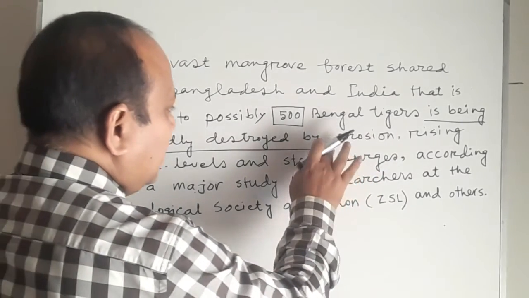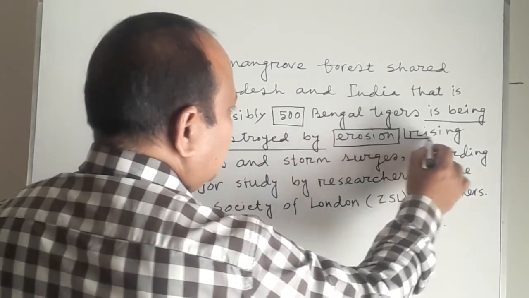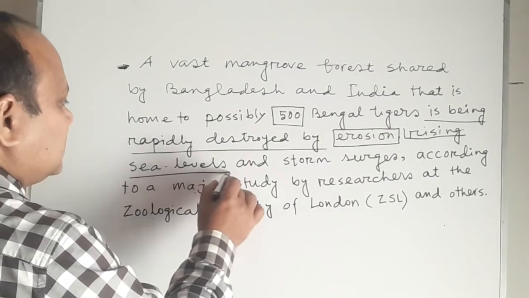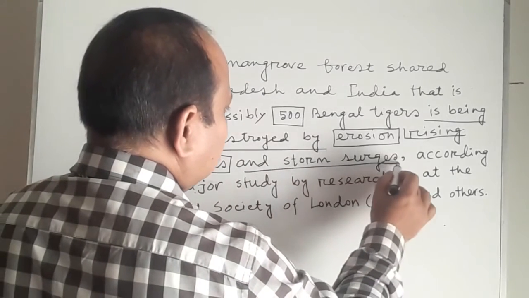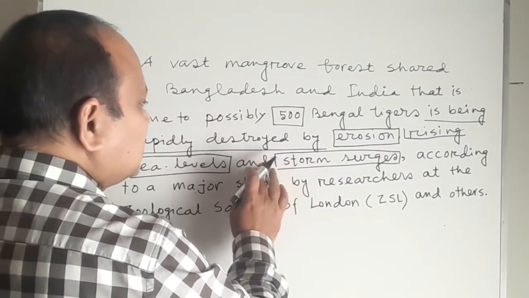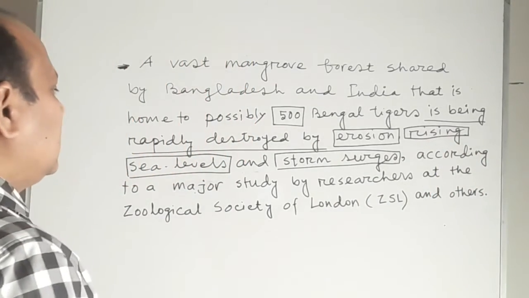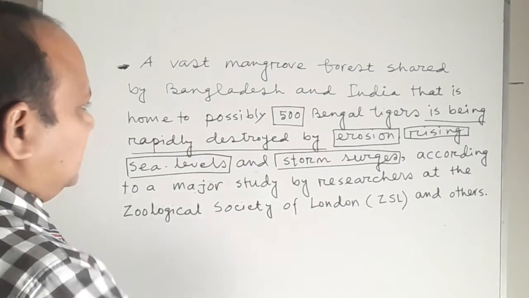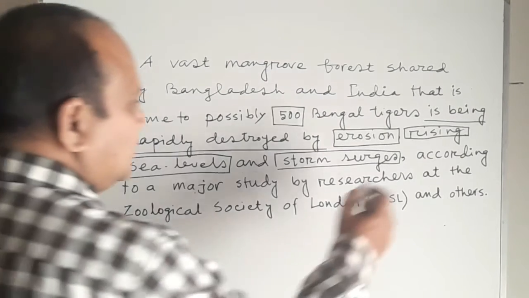So destroyed by erosion, first one, then rising sea levels, second one, then storm surges, third one. So these three causes are responsible for the destruction of this mangrove forest, that is the Sundarbans.